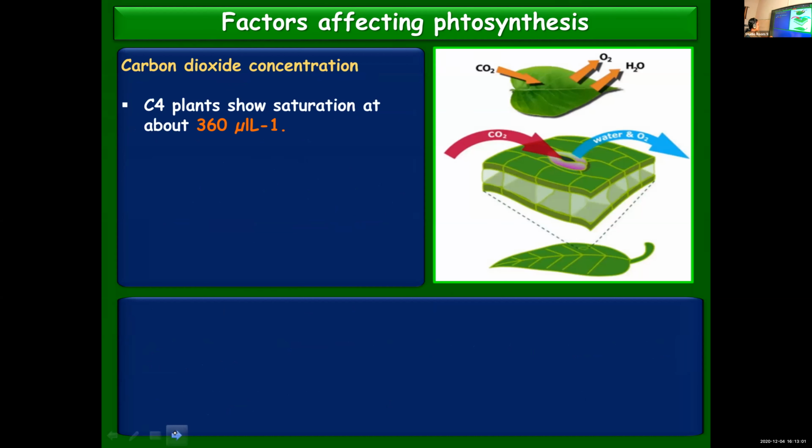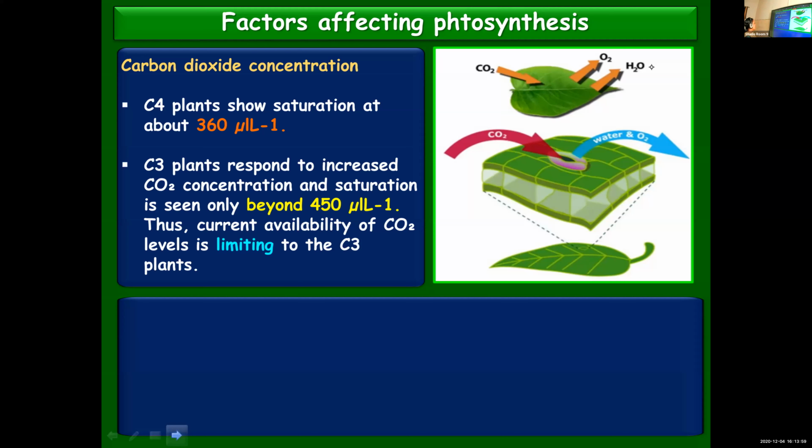Now next is carbon dioxide concentration. Same point, same thing. Few more points are there. C4 plants show saturation at about 360 mu L.